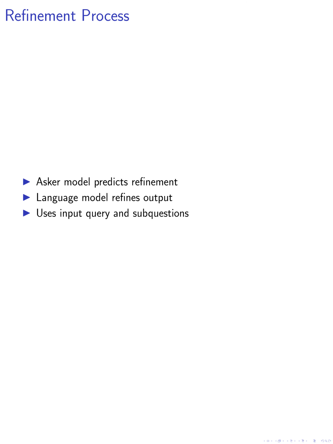The third step is the refinement process. If the asker model predicts that refinement is needed, we use the language model to refine the output. The input query and the sub-questions generated by the asker model are used as additional input to the language model for refinement. For certain datasets, additional facts are also provided to the language model during refinement.